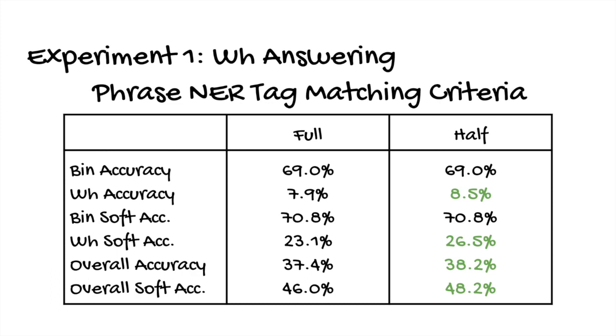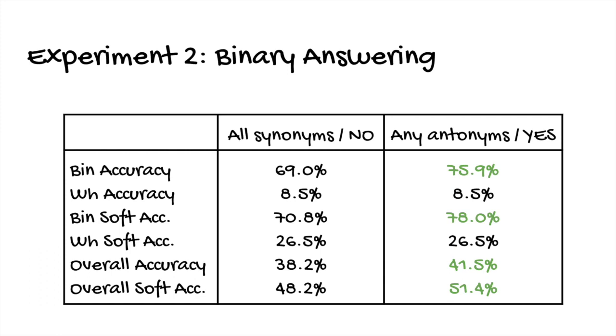So the first experiment is the phrase NER tag matching criteria for WH answering. It turned out a looser criteria works better. The second trade-off experiment is for binary answering, whether we check if all synonyms else no, or check if any antonyms else yes. From the results, the latter performs better. So this concludes our project. Thank you for watching.